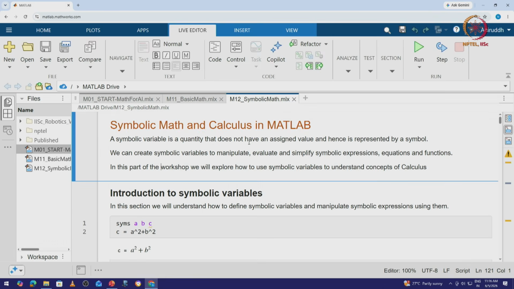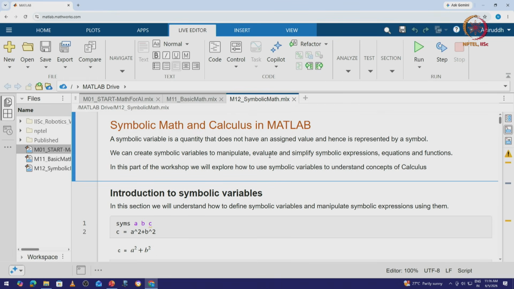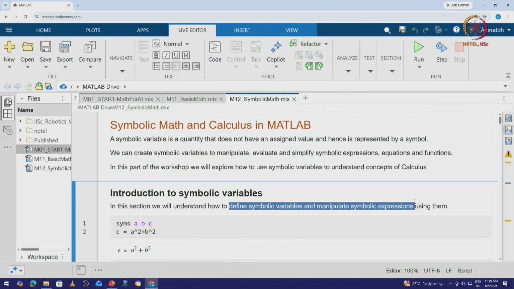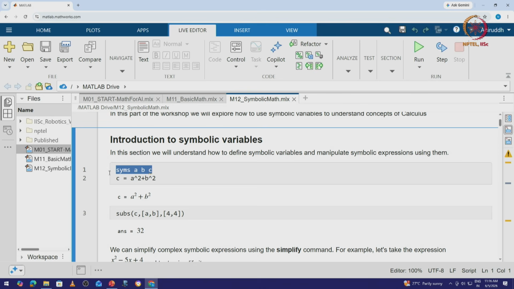Okay. Now let's quickly go over our definition of derivatives, right? So in MATLAB you have something known as symbolic math. Now in symbolic math, let's go around defining these symbolic variables and let's see if they can be used to simplify the equations which we make using them. So syms a b c is essentially defining these symbolic variables.